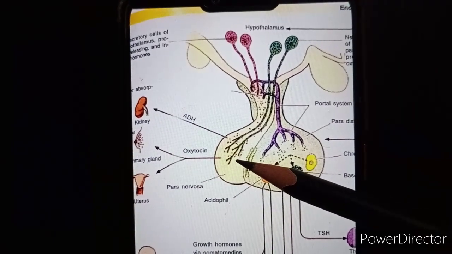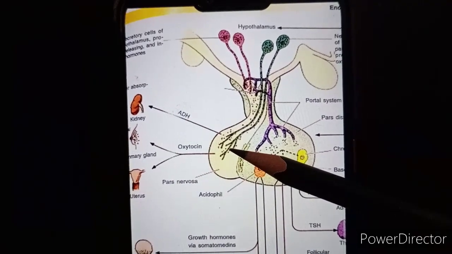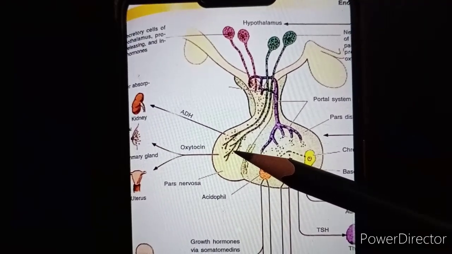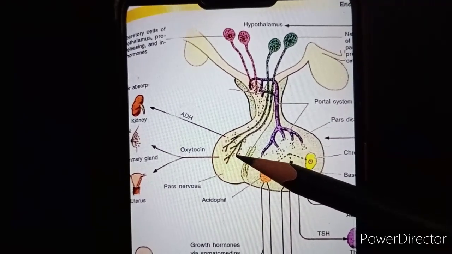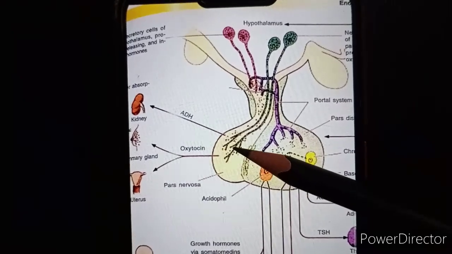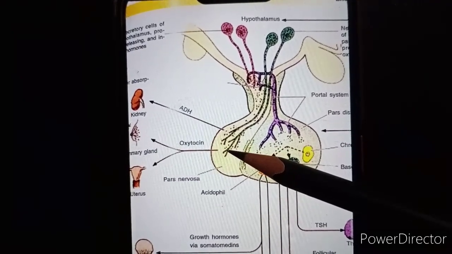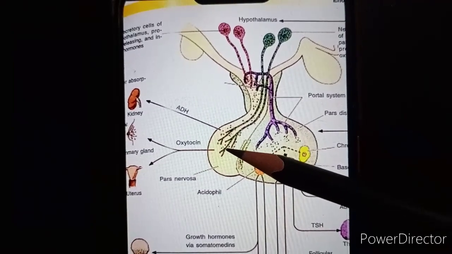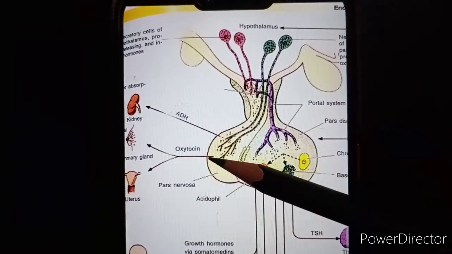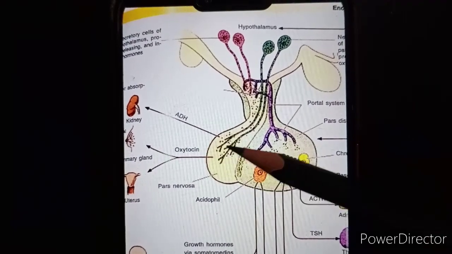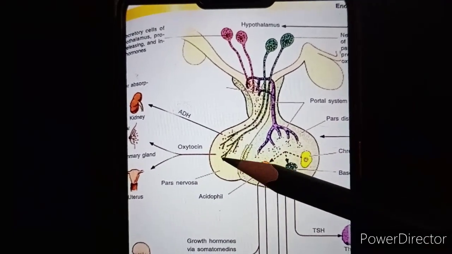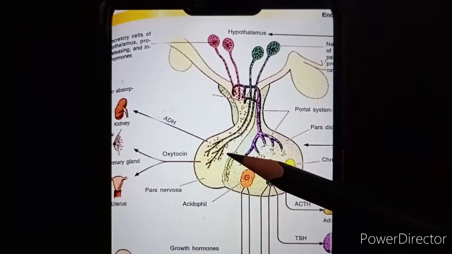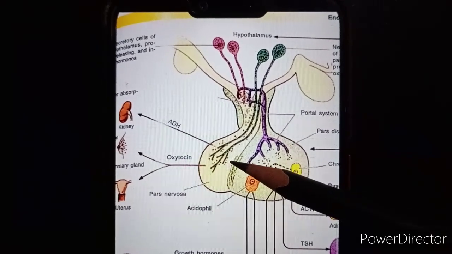This terminal bulb, which is present at the axonal end here in the pars posterior, is called Herring bodies. Herring bodies are the terminal expanded portion present in the axon. At that end, these hormones are released, that is ADH and oxytocin. In between these axons, supporting cells are present. As I told you, these supporting cells are called pituicytes.